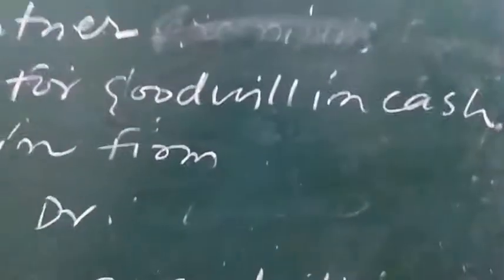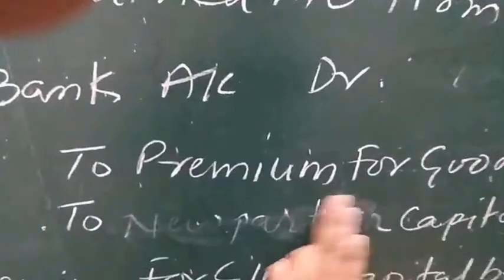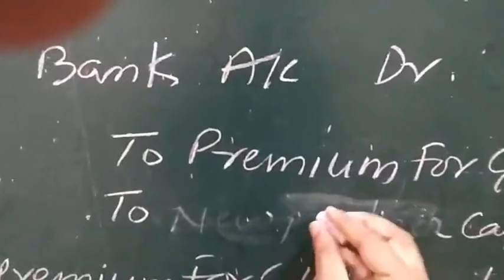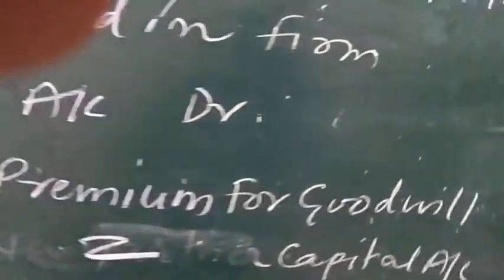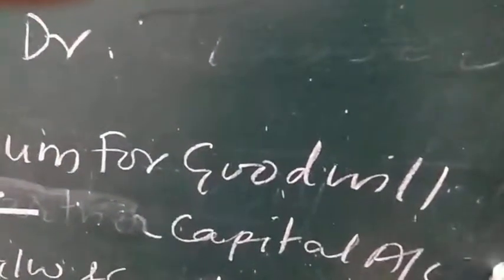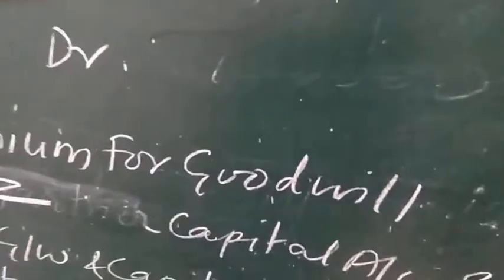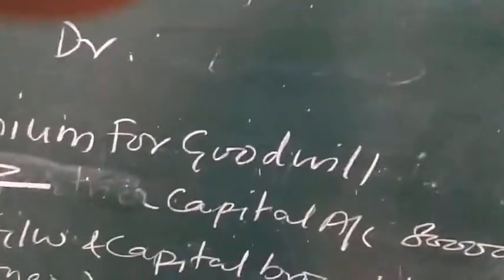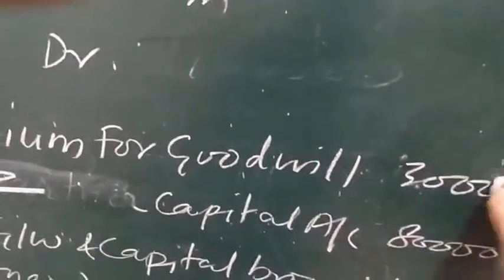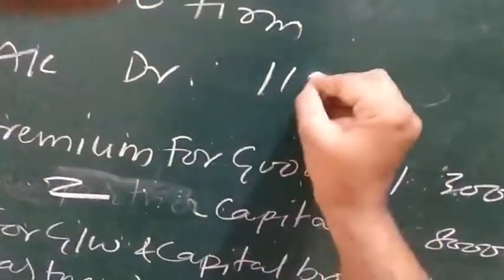The new partner is Z, so here I will write Z. 80,000, and 30,000 is the premium for goodwill. Total will be 1,10,000.